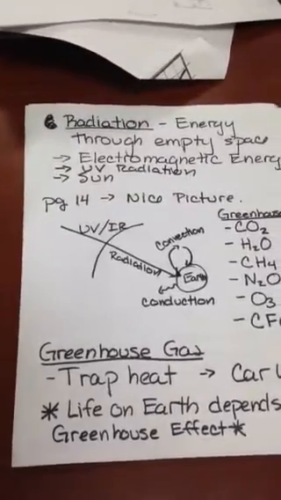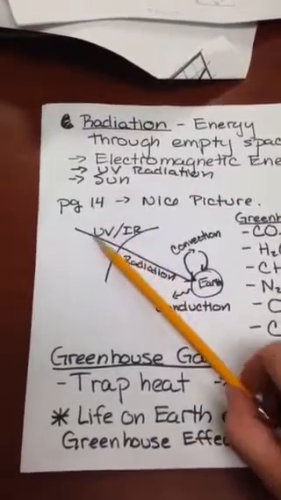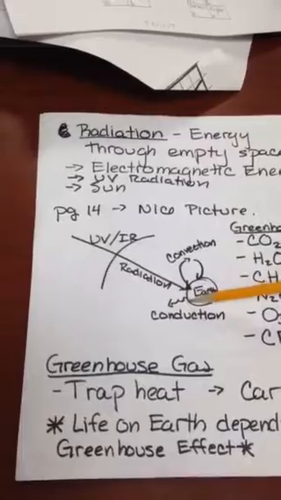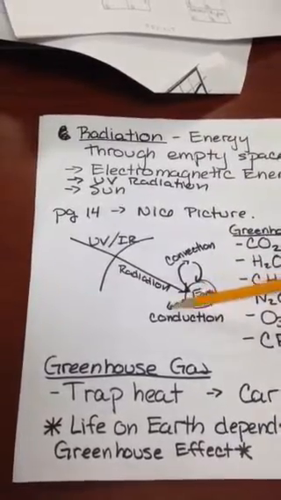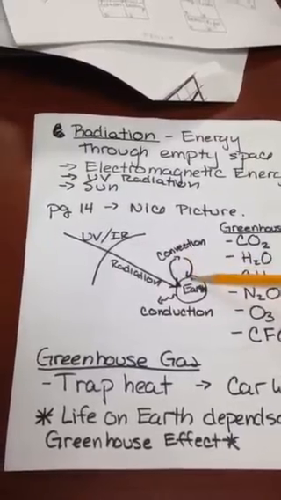Now, these processes: the sun radiates energy, which goes through empty space and hits the Earth. Either we are absorbing it or reflecting it. The stuff that gets through and gets absorbed, our UV and our IR radiation that gets through the atmosphere and comes down to the Earth, gets absorbed. Some of it is radiated off by conduction, right? Some of it is transferred around by convection.